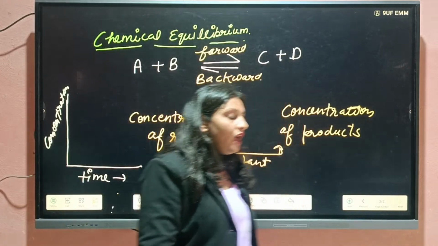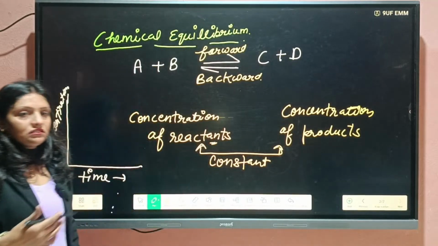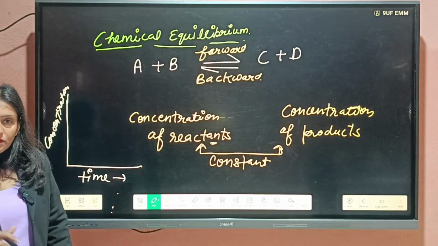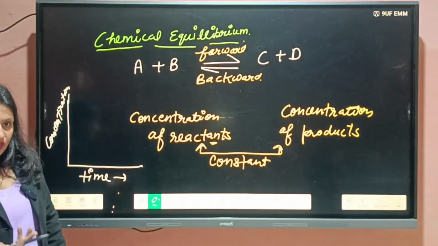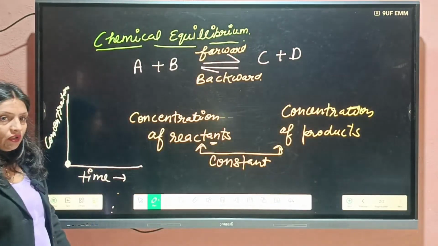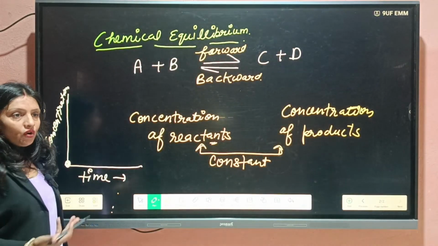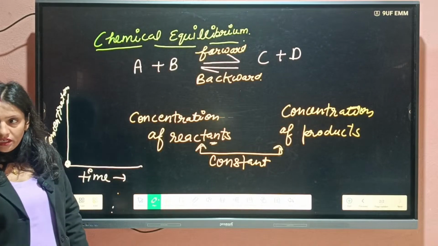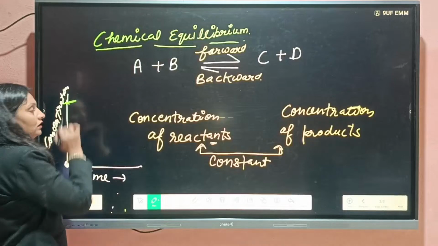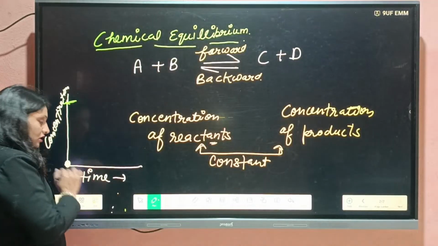Now at starting our reactant is in maximum amount, but product is 0. When time is 0, the reaction has not started. So at this time we are having reactants only and our product is 0.